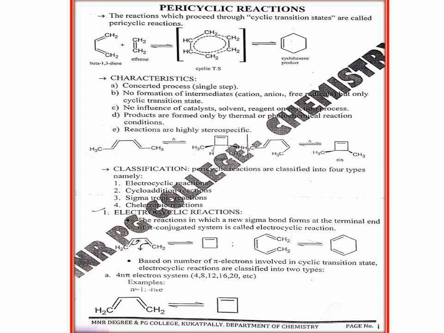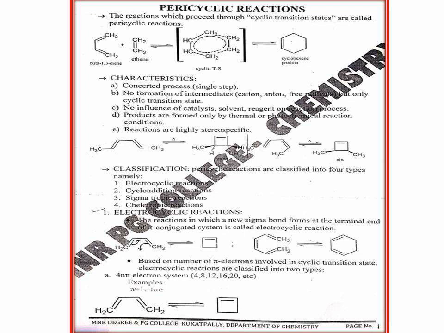With respect to the single bond, if the two double bonds are on the same side, that is called s-cis, and if the two double bonds are on opposite sides, that is called the s-trans conformer of butadiene. But here, to prove the stereospecificity, those conformers are of no use. We have to take the configurational isomers, meaning R, S, E, Z.